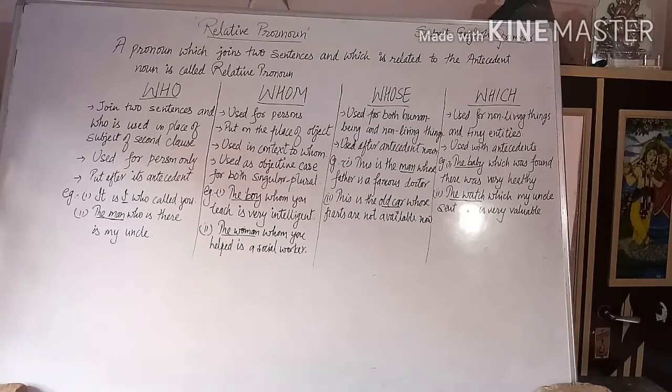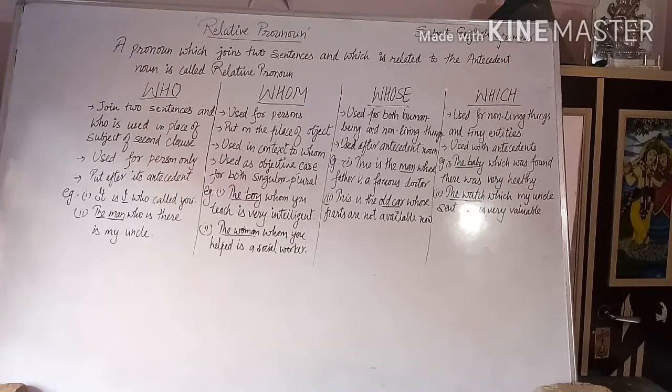So now the relative pronouns are who, whom, whose, which, that. These are the relative pronouns. So first we will discuss who. As you can see on the board, first I mentioned there: join two sentences.